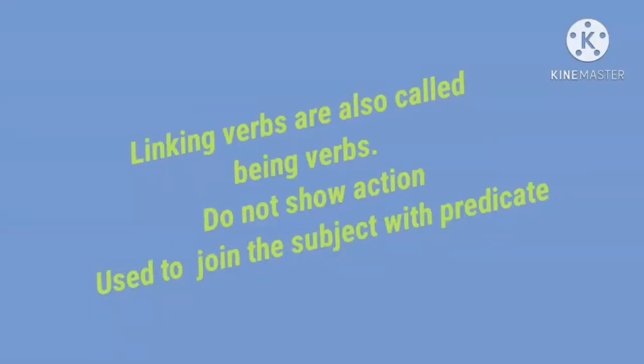Look at this example. She is a girl. Here, she is the subject, and a girl is in the predicate. Is is a linking verb which links the subject with the words in the predicate. I think now you are clear about the verbs and the linking verbs.